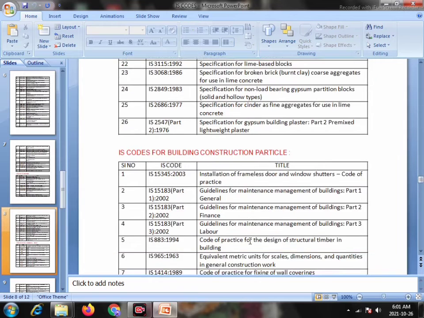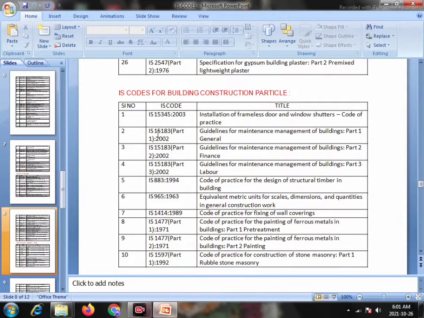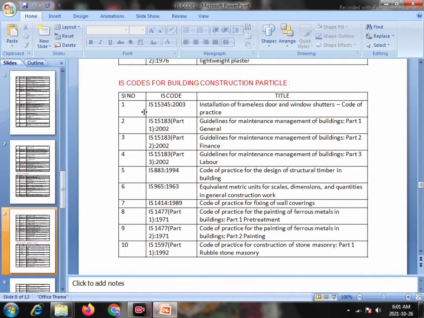IS code for building construction practice. Serial number 1, IS 15345, 2003, Installation of frameless door and window shutters, code of practice. Serial number 2, IS 15183 Part 1, 2002, Guidelines for maintenance management of buildings, Part 1 General.